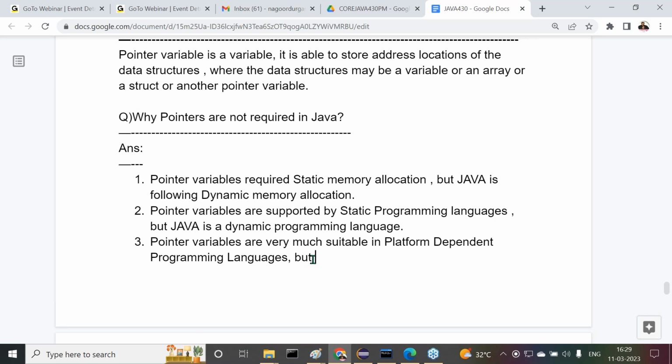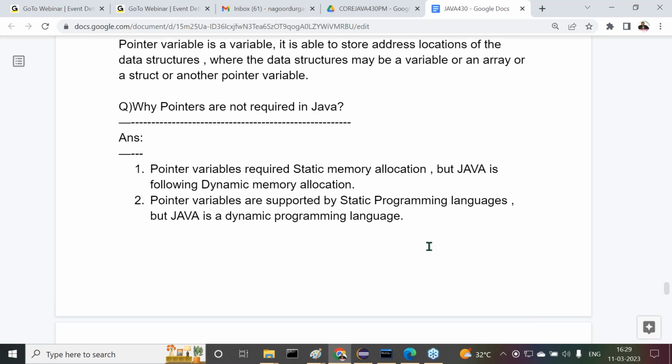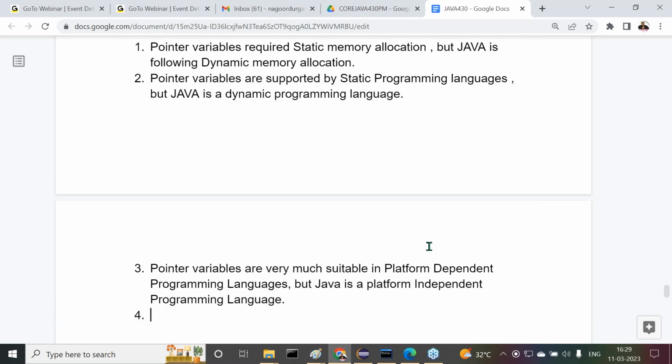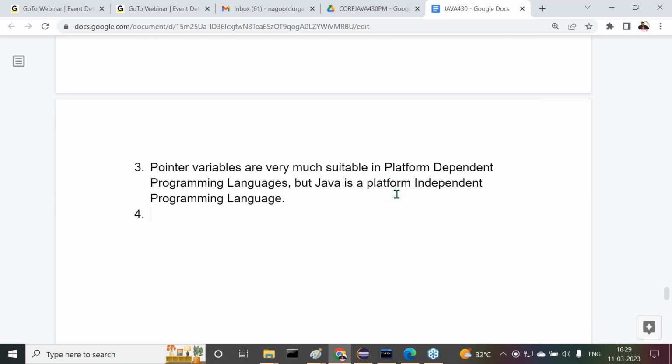Now tell me, is Java a platform dependent or platform independent programming language? Platform independent. Java is a platform independent programming language. So pointers are not suitable in the case of the Java programming language. Right, this is one point.